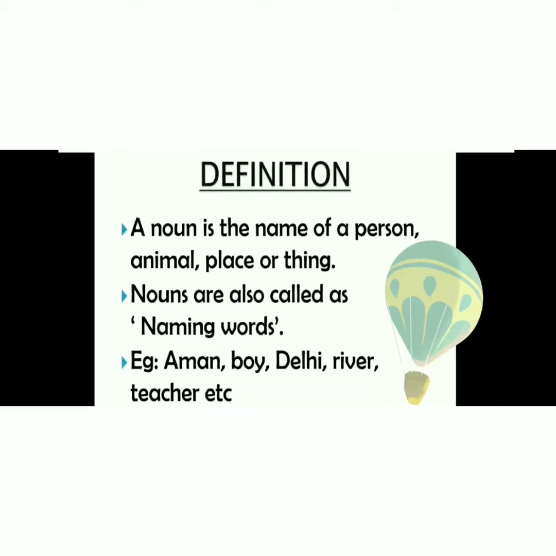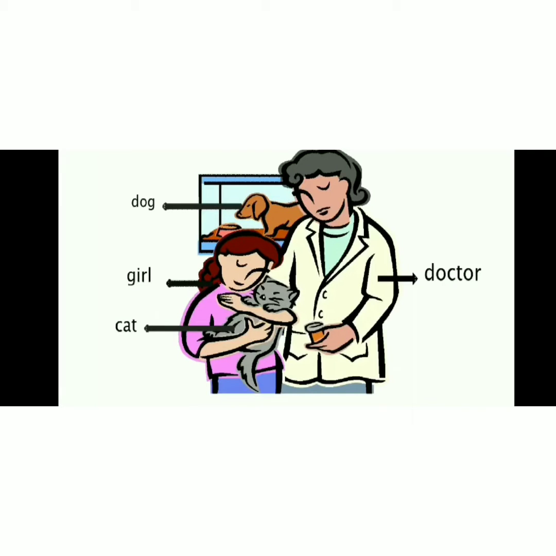Basically, each and everything that surrounds us has got a particular name, which we call it by. Such names are called nouns. Example: a man, boy, Delhi, river, teacher, etc. In this particular picture, you can see a girl holding a cat, a doctor, and a little dog behind them. Did you just notice what words I have used to name them? Like doctor, cat, dog are all names, which are called nouns.